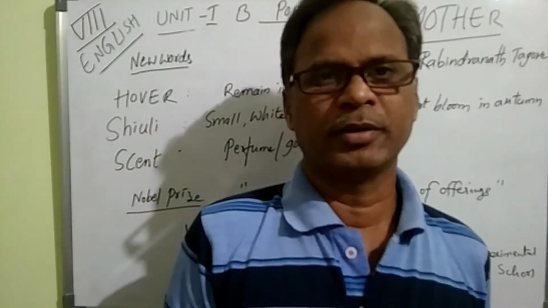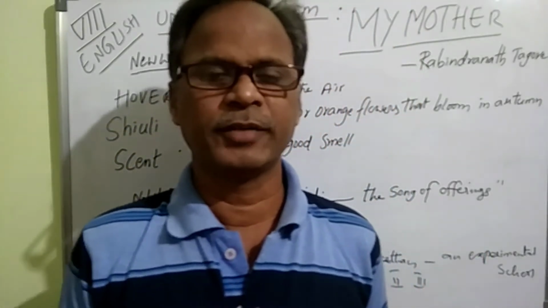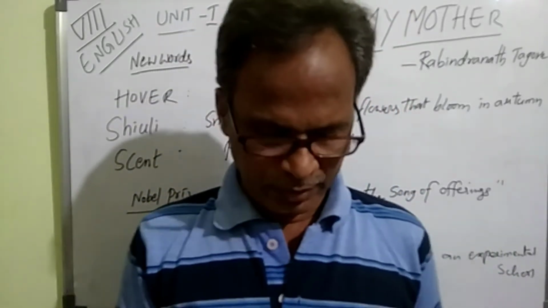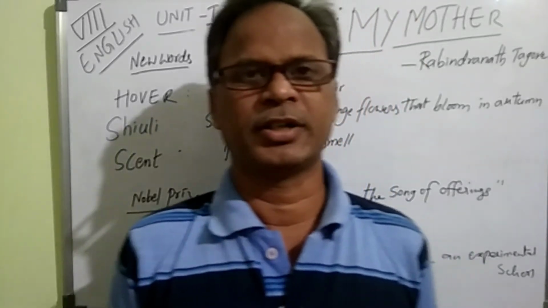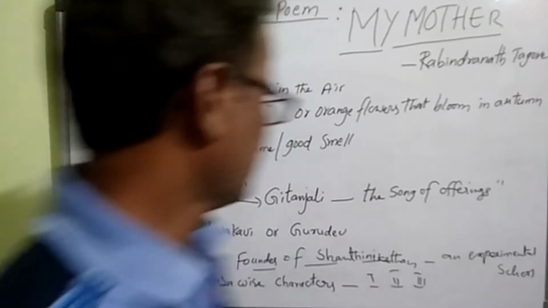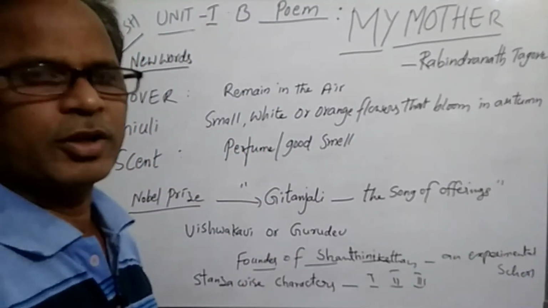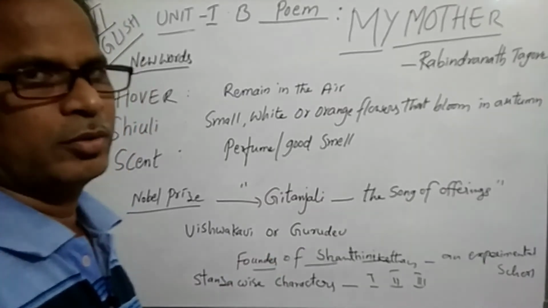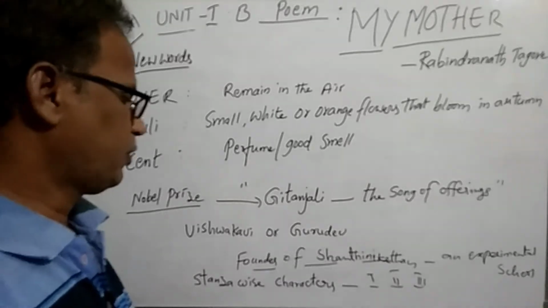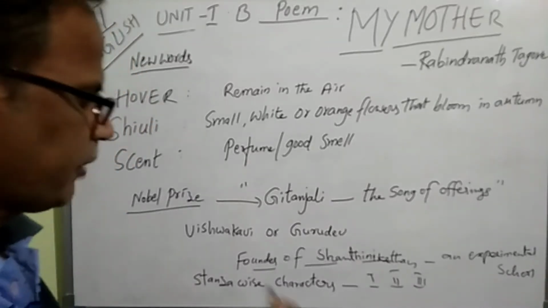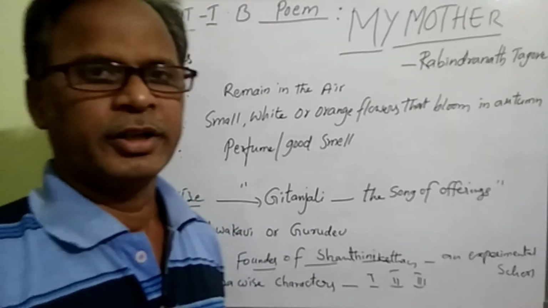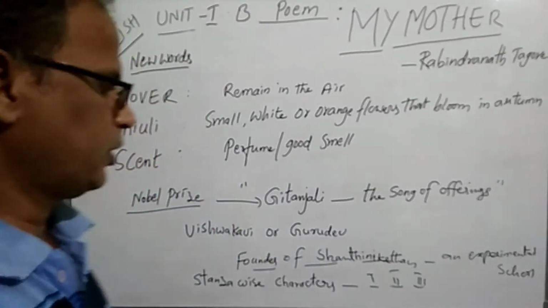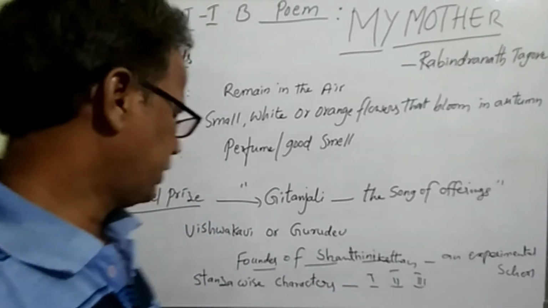Many students and people all over the world who are enthusiastic book readers know Geetanjali well. So in India, he became a very famous and well-known English writer. Let me introduce one more piece of information. Rabindranath Tagore was also called Vishwakavi or Gurudev, and he was the founder of Shantiniketan, an experimental school that he started in those days.